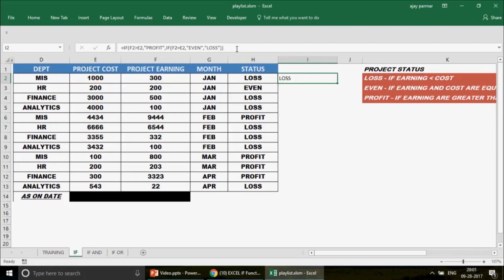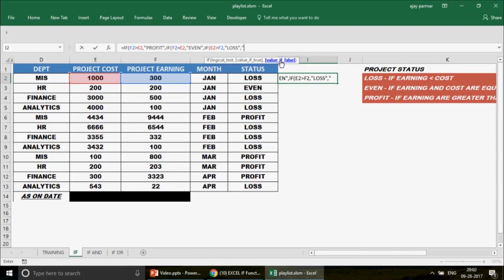Now instead of the loss, you could also put another if condition. That's your choice, but that's not, I would say, the good way, because if you can manage the entire task with two ifs, there's no need to write the third if. But having said so, if you want to write it, you can. Then you write that if the project cost E2 is greater than my project earning, then obviously I have to show that as loss. But remember, guys, if you want to show this as loss, then you have to fill in the false parameter as well, because every if has true and false parameters.